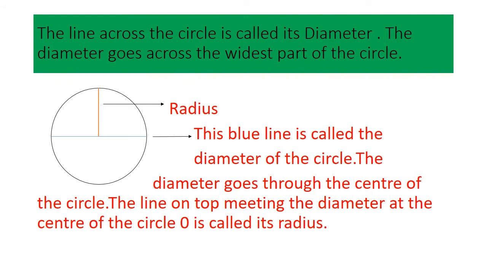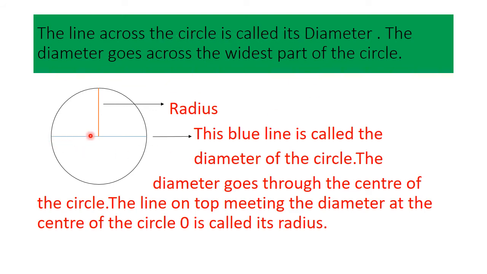Now, after understanding about the circle and its circumference, it's time to understand what is a diameter. So the blue line in the circle, across the circle, which you can see here, is called its diameter. So the line across the circle is called its diameter.